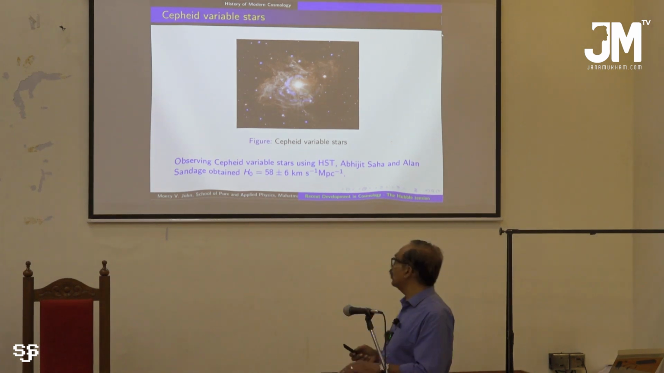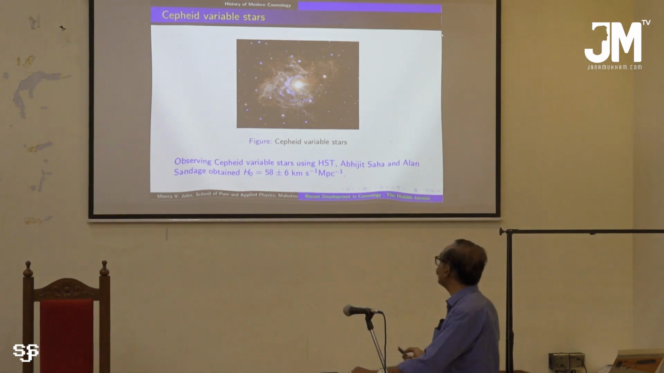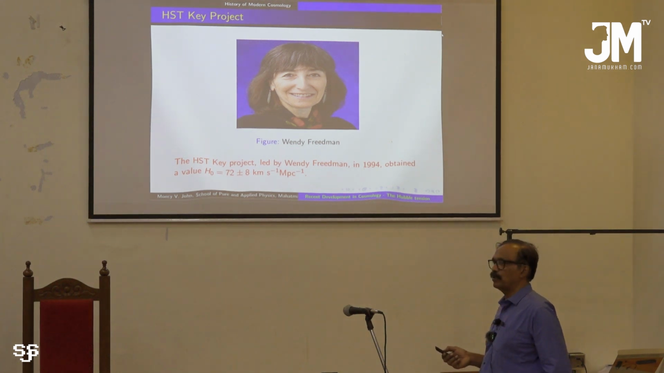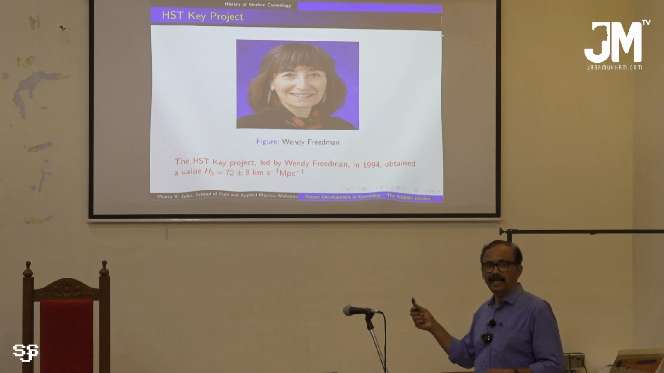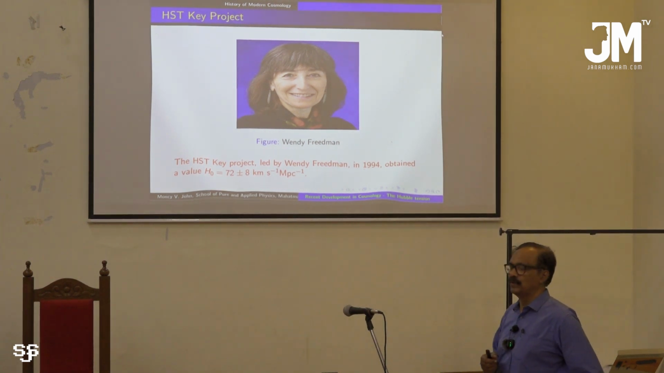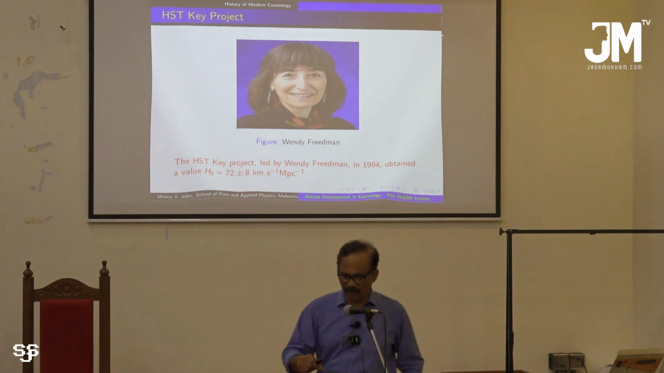So the Hubble Space Telescope was used by several astronomers. This is Wendy Freedman in 1994. She obtained a value of 72 plus or minus 8 kilometer per second per megaparsec. That again had this problem of raising the age problem, the discrepancy between the age suggested by this value of H0 and the actual age of the universe, as we obtained from other measurements.